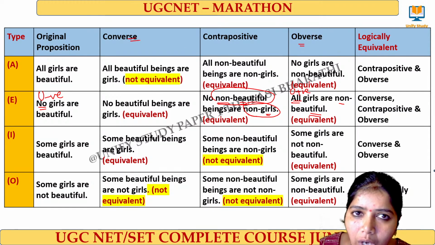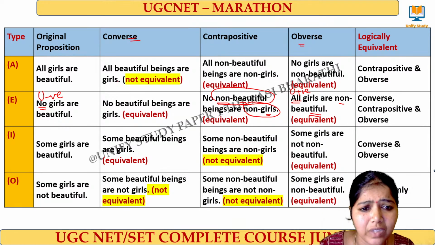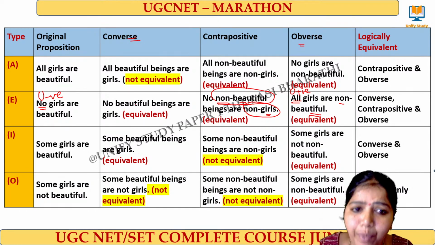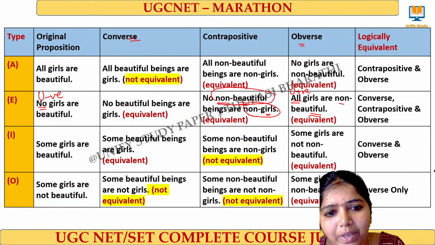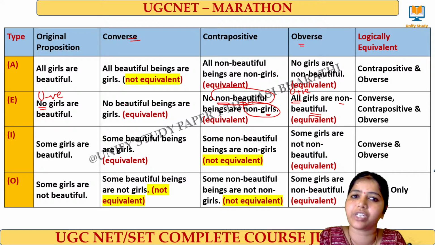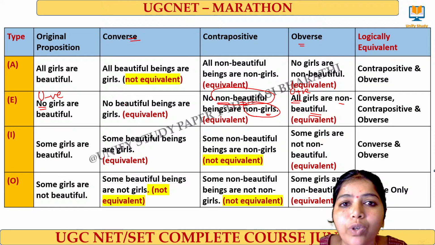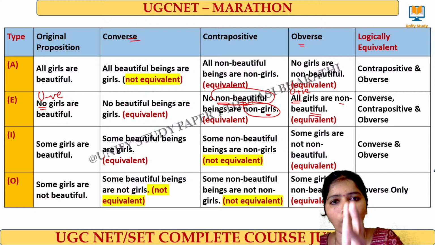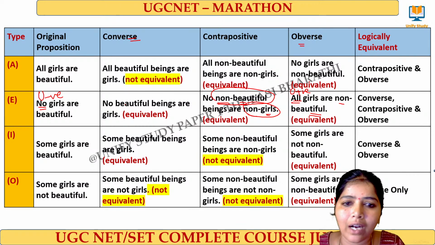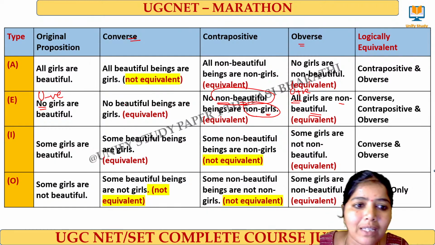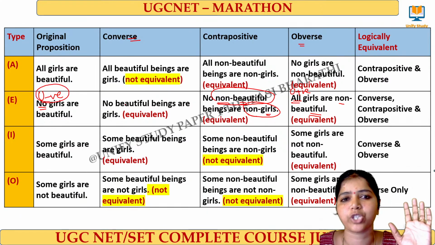So what do you mean by converse? Simply switching the subject and the predicate is called converse. Contrapositive means I have to switch the subject and the predicate and I have to put the negation over here. Obverse means I have to keep the statement as it is, but the quality of the proposition will be changed.